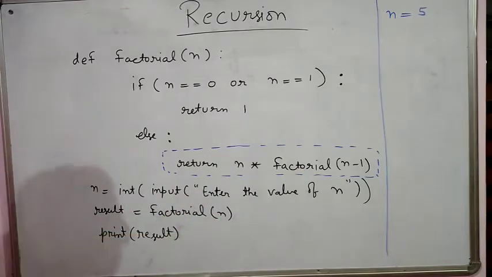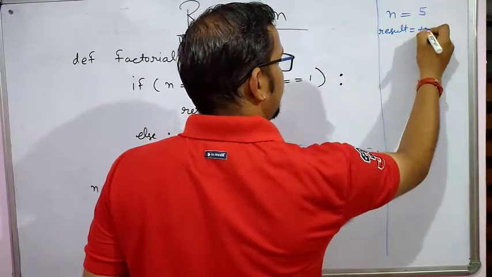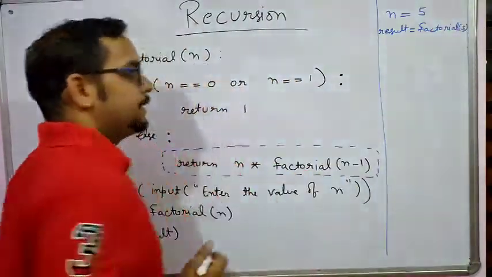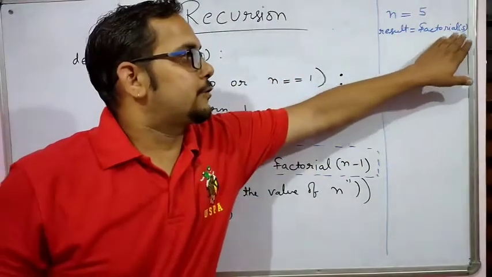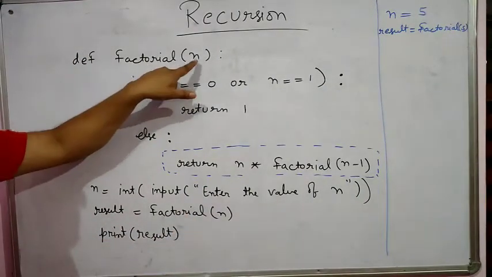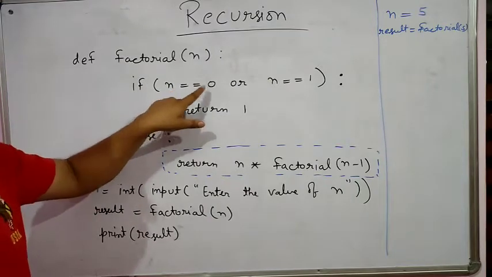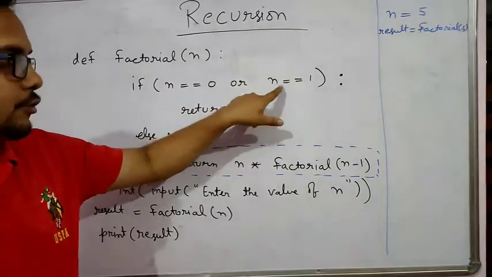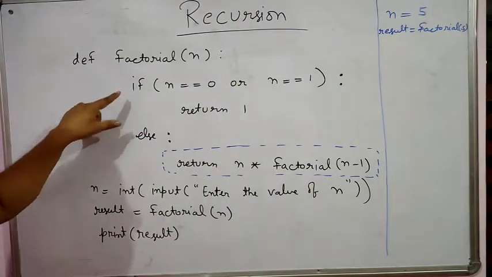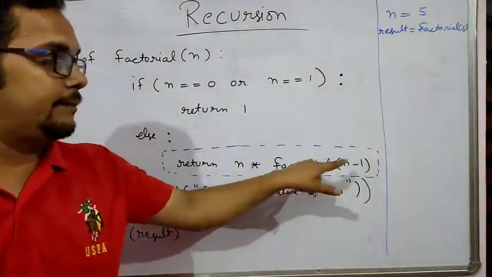So here result equals factorial of 5. Factorial 5 is a calling part of the function. This calling part goes to the called function and the value of n is 5. Now check it. Is the value of n, 5, equal to 0? No. Is it equal to 1? No. This condition is false. If this condition is false, then it comes to the else portion and returns n into factorial n minus 1.